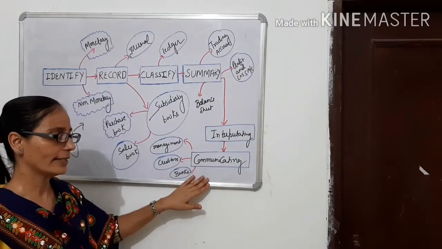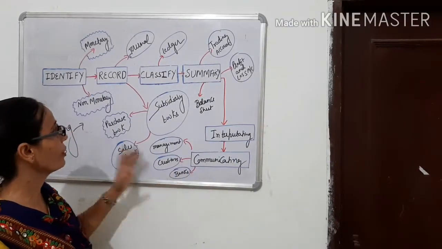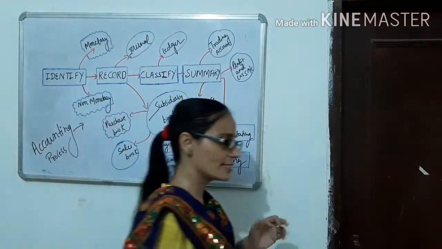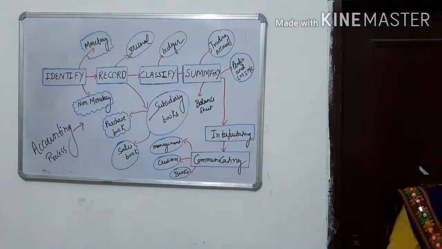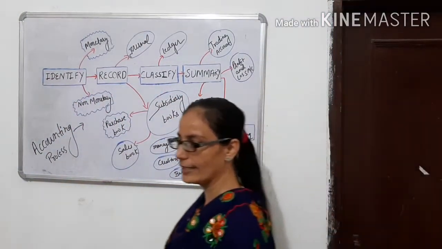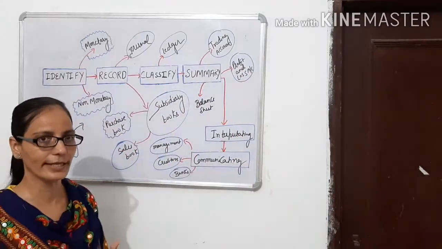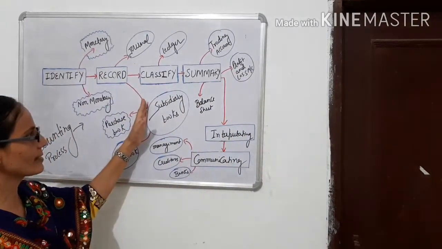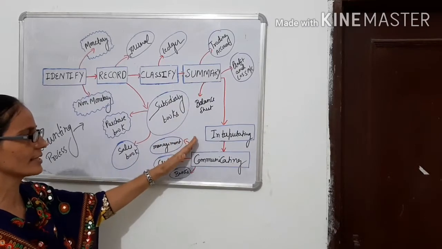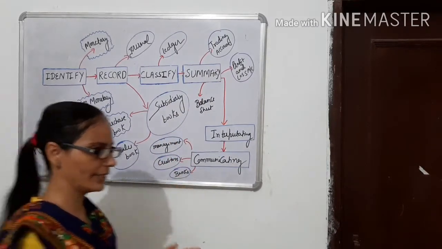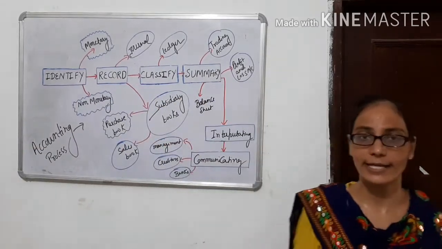Okay, I would now like to recall all the 6 steps for you, starting from the first, that is identify. The second is record, third is classify, fourth is summary, fifth is interpret, and sixth is communicate. I think now it's enough for today.